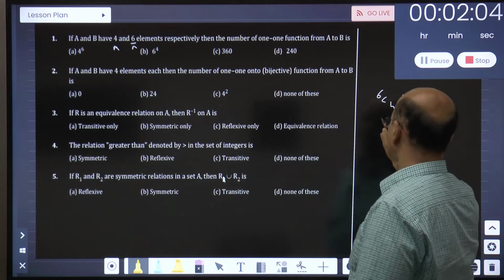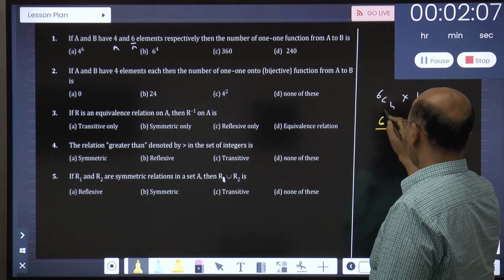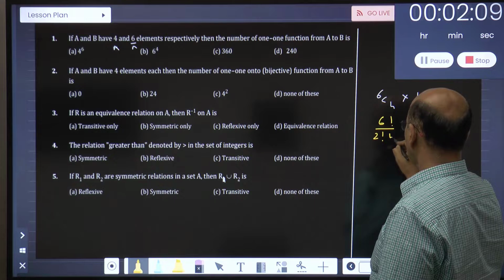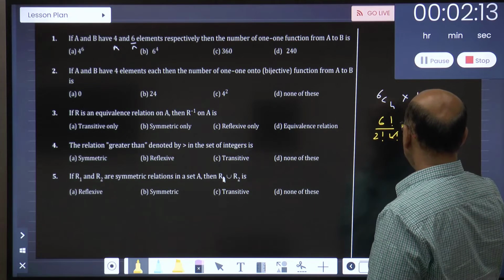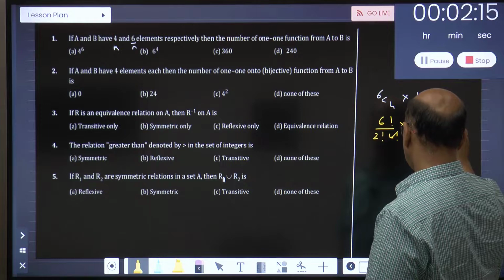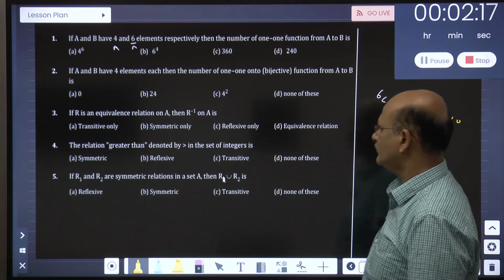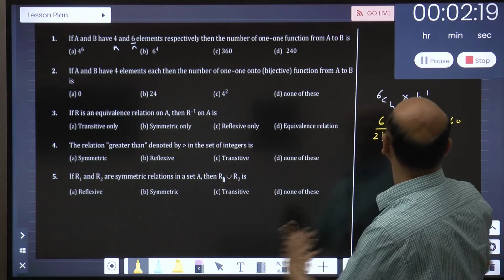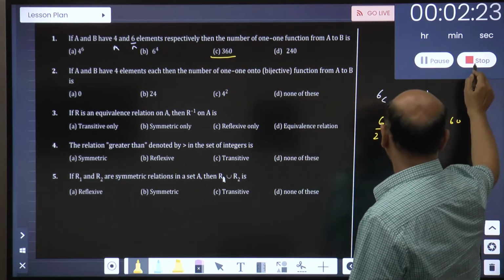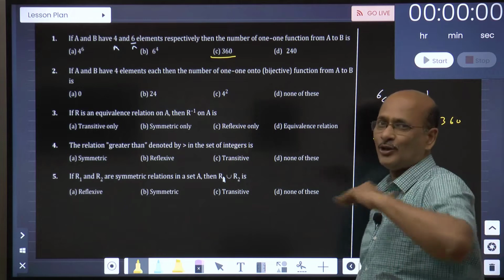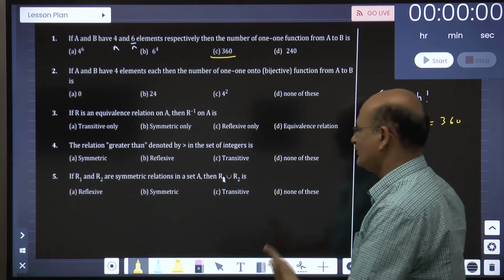6P4, everybody knows, is 6 factorial upon 6 minus 4 factorial, which is 6 factorial upon 2 factorial. Into 4 factorial, 4 factorial cancel. So I think this will come to 360. I just went into your domain now. So anyway, this is the answer for this question. Now let me stop this. Let me not start on a working note for yourself. So I will try it out.